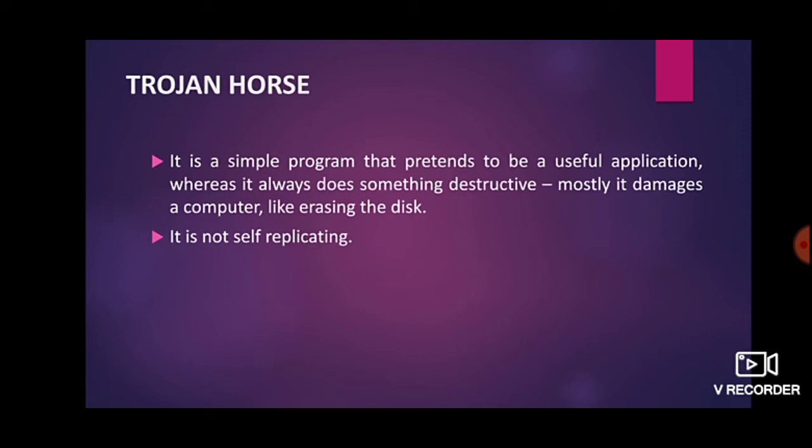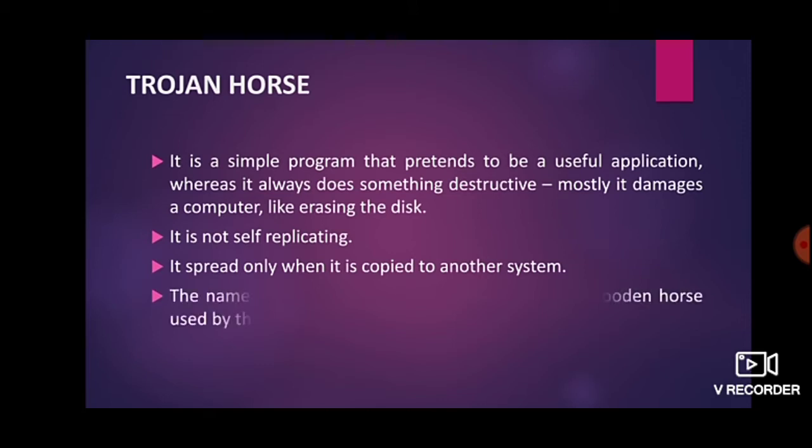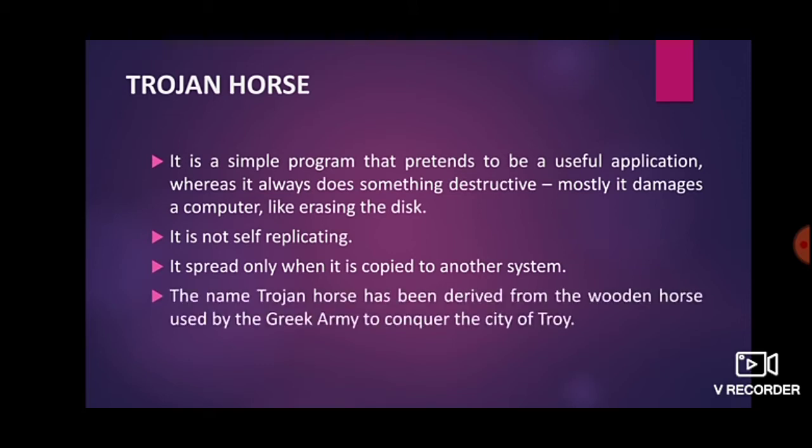It is not self-replicating like a virus. It spreads only when it is copied to another system. So a Trojan horse spreads or harms your computer system when you copy that file to another computer system. The name Trojan horse has been derived from the wooden horse used by the Greek army to conquer the city of Troy. So this is the history of how the name came.